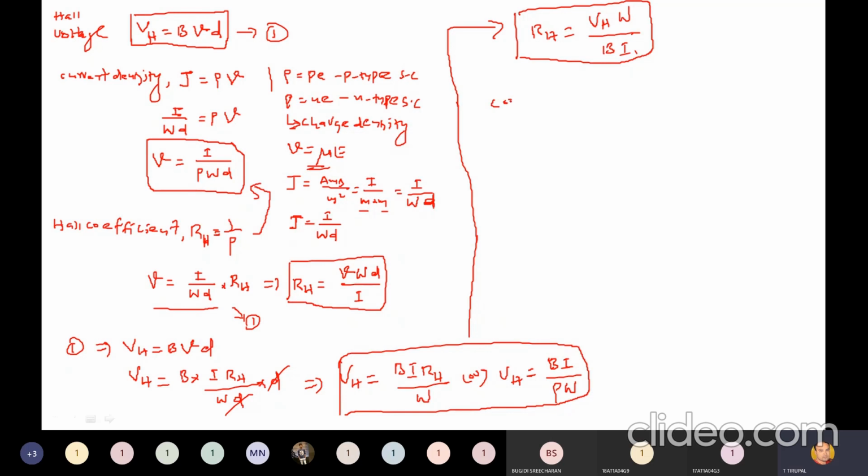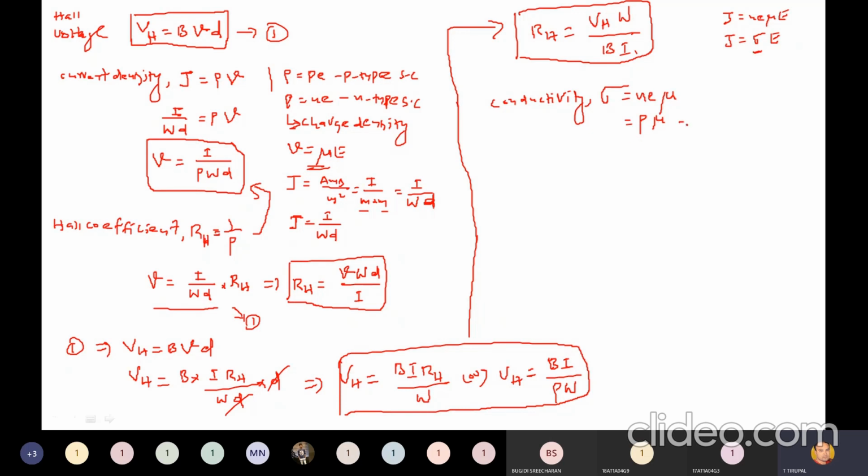Conductivity here. What is conductivity? Using the Hall effect we can find conductivity, given by sigma. What is the formula for conductivity? In current density we have noted J is equal to N e mu E. In the previous classes, J is equal to sigma into E, where sigma is the conductivity. So sigma is equal to N e mu. N e can be written as rho, the charge density. So sigma is equal to rho into mu.